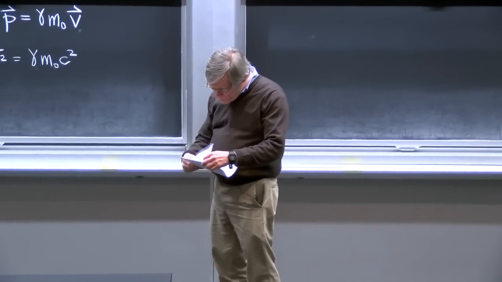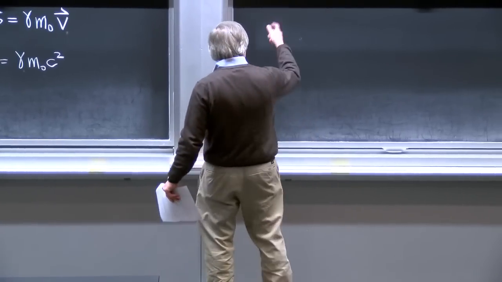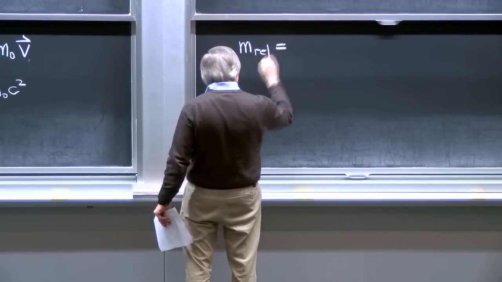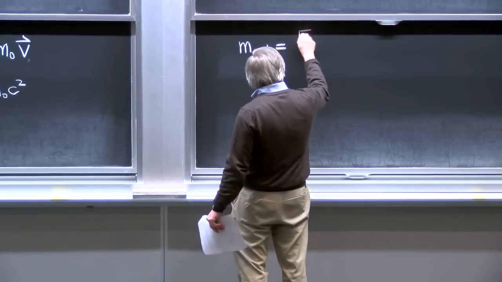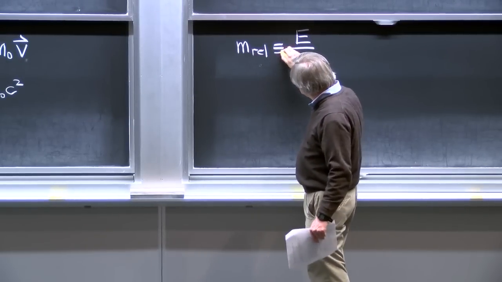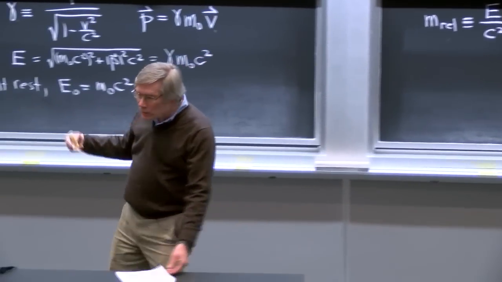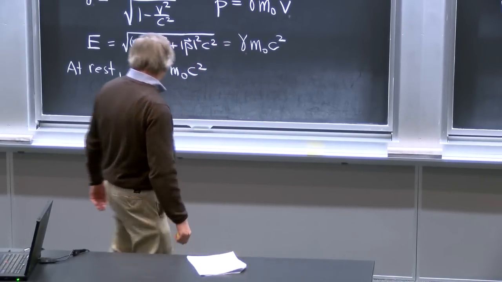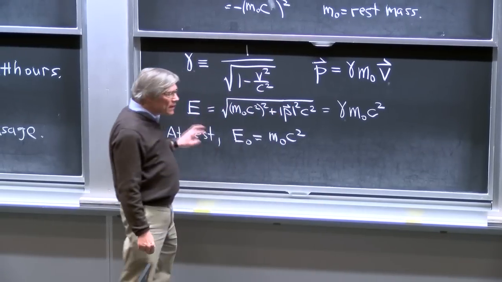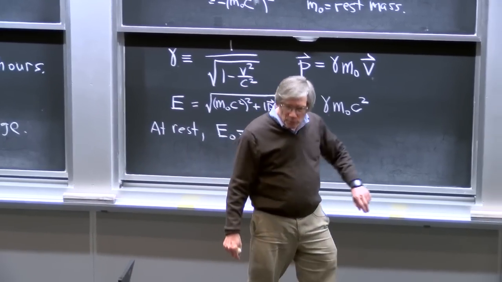Okay, so I guess probably one more topic I want to talk about in terms of this basic special relativity, and this actually gets into general relativity. I want to define the relativistic mass of any system as just being its energy divided by c squared. And this means that the relativistic mass of a particle increases with its velocity. The energy of a single moving particle is gamma times m0 c squared. That would say that by this definition, the relativistic mass of that particle is gamma times m0.